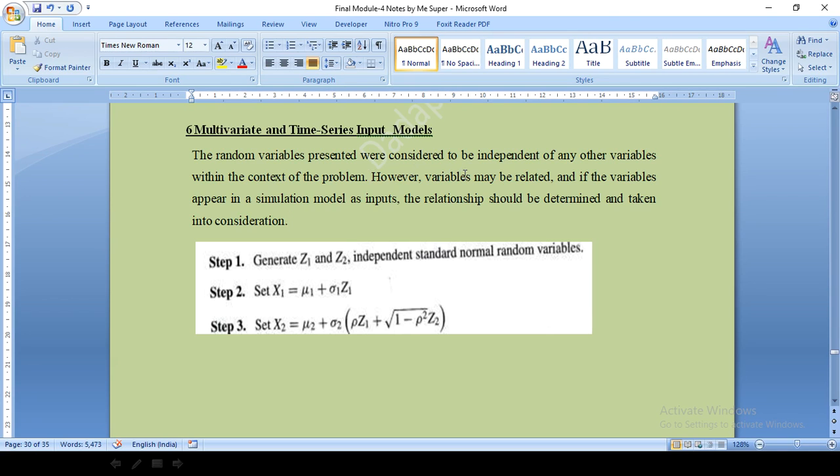That is called autocorrelation. Variables may be related, and if the variables appear in the simulation model as input, the relation should be determined and taken into consideration. Whatever variables we give as input, if they are related, their relation should be taken into consideration. For this, we generate Z1 and Z2, independent standard normal random variables, and set X1 equal to this and X2 equal to that. These are some of the facts we need to remember when modeling.